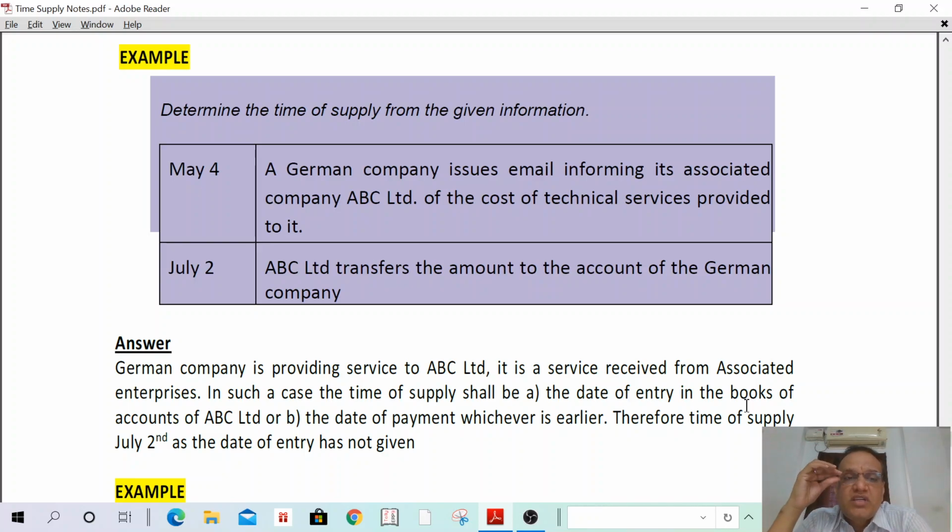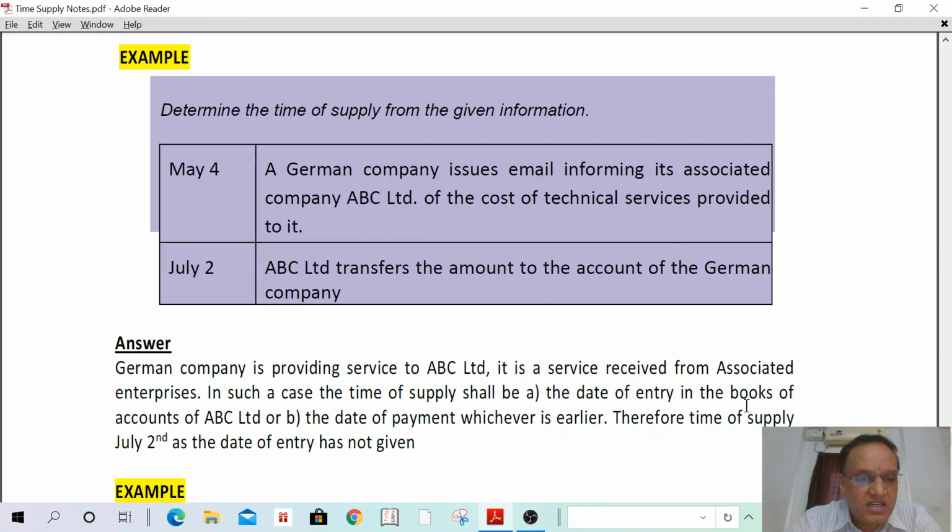In case of importation of services from associated enterprises, the time of supply shall be the date of entry in the books of account of the recipient, which is not given. And second, the date of payment made by the Indian company, that is ABC company. It transferred the amount on July 2nd. Therefore, time of supply shall be July 2nd, as the date of entry in the books of account of the recipient is not given.